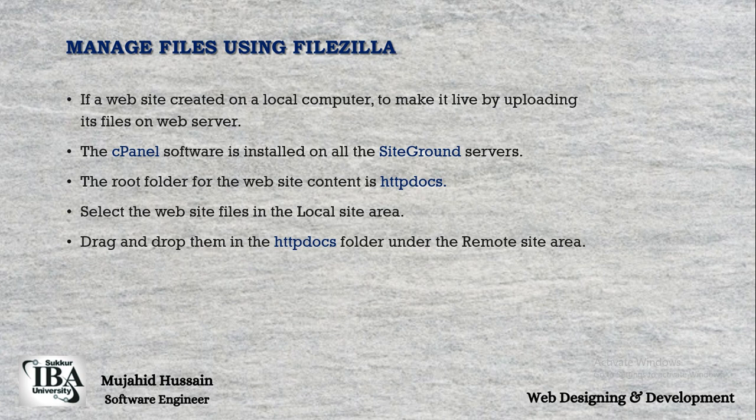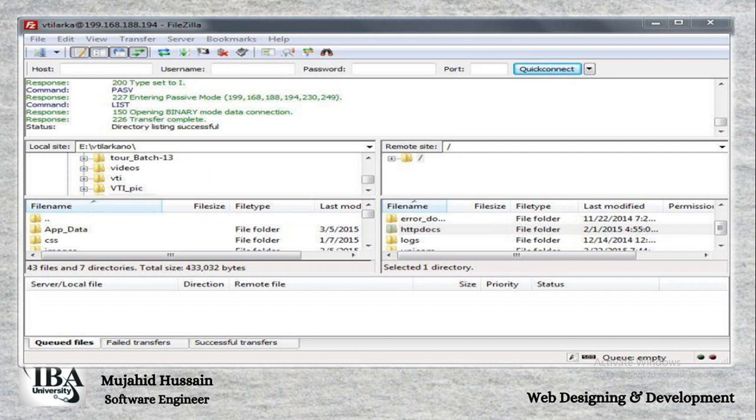The cPanel software is installed in the SiteGround servers. Then there is a folder named HTTP docs, and you have to drag the files into the HTTP docs folder, which is in the remote site area.